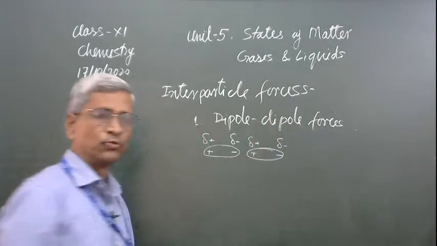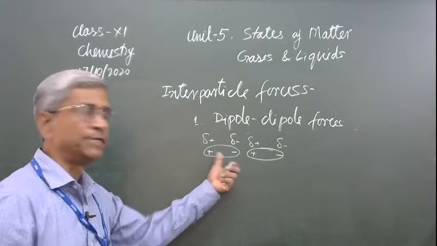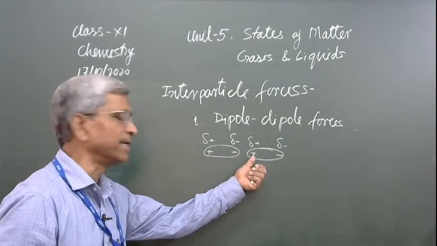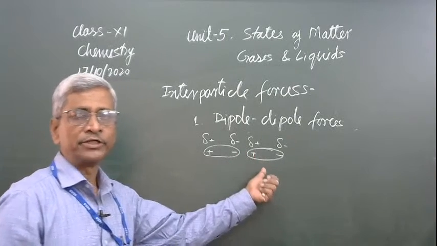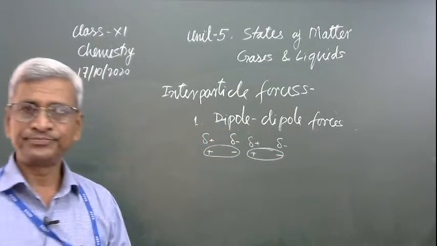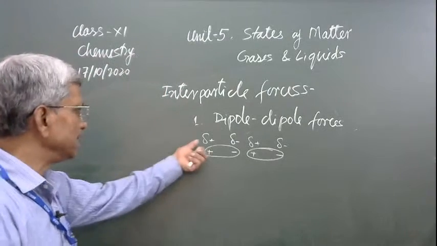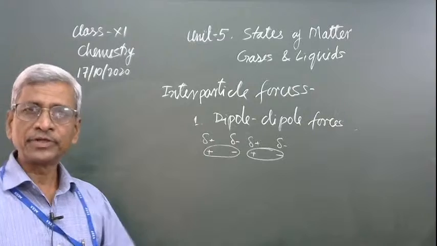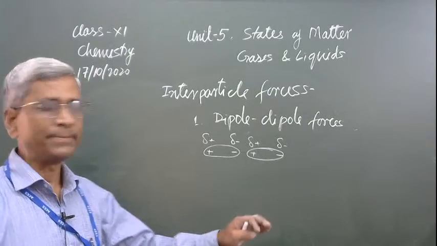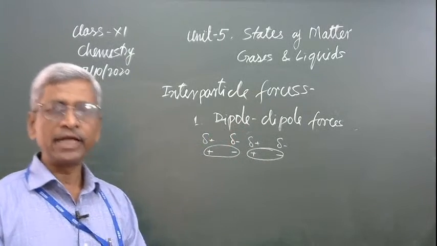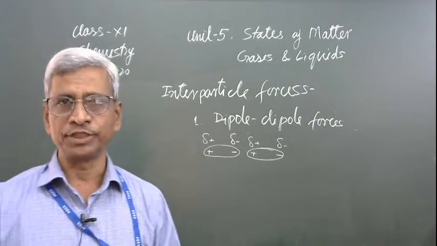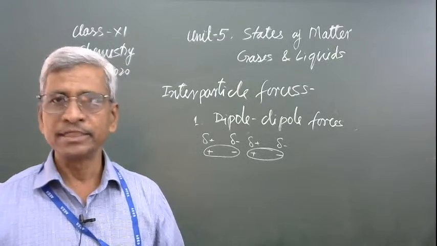In this diagram, I have shown the positive and negative terminals of the molecule. This negative terminal is being attracted by the positive terminal of the neighboring molecule, and this kind of force is called dipole force. It depends on the value of del positive and del negative. Whatever the actual value, it is less than 1 unit positive or unit negative, but it varies and depends on the electronegativity of the elements. Okay? HF, HCl, different electronegativity of the halogen. The dipole forces will certainly be different.